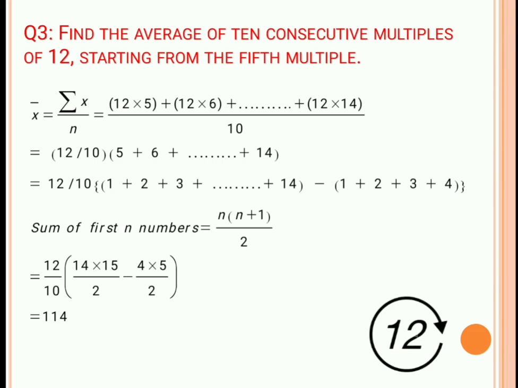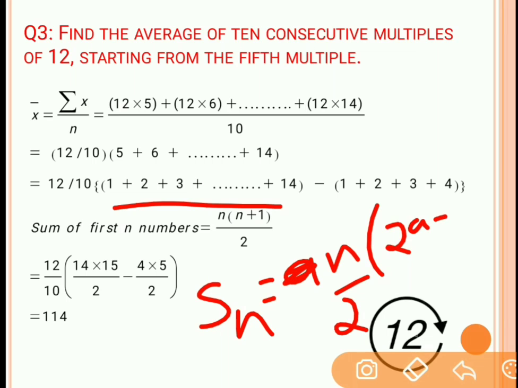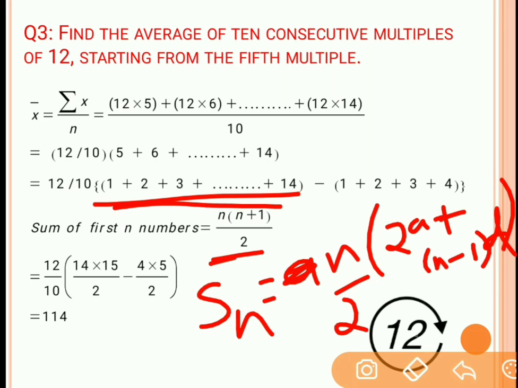Now if you see that this is also a series in arithmetic progression, what was the formula for Sn? Sn equals n by 2 into 2a plus n minus 1 into d. So this was the formula for summation in the arithmetic progression. This is also an arithmetic progression. How you got this formula, we will prove over here.